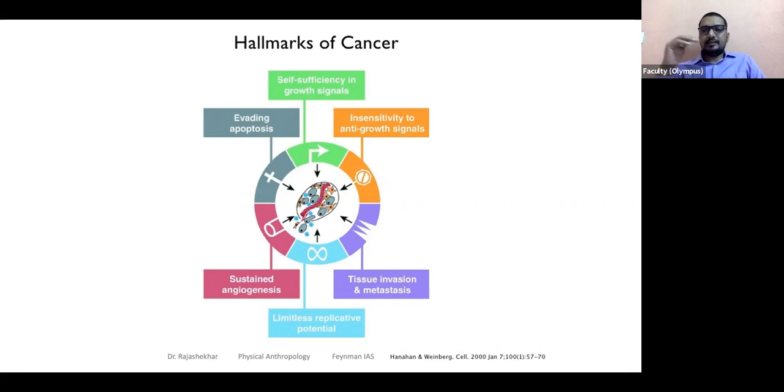They don't accept the signals for death. They receive too many growth signals and prevent cell death. They do not let the cell die. They don't die, but they keep multiplying, kind of causing traffic jams and congestion in the body.